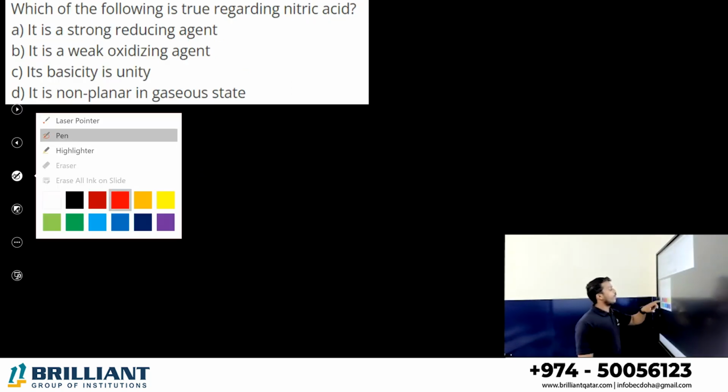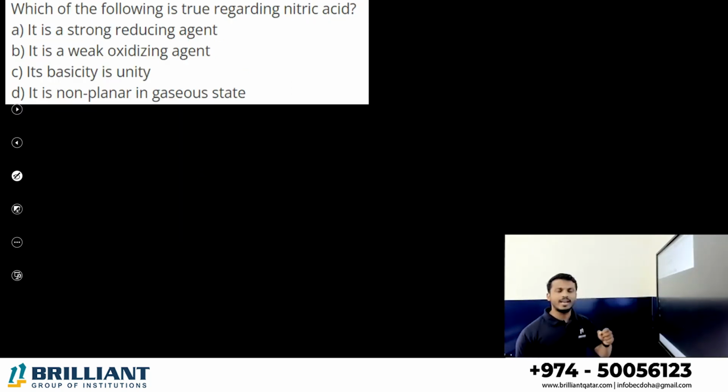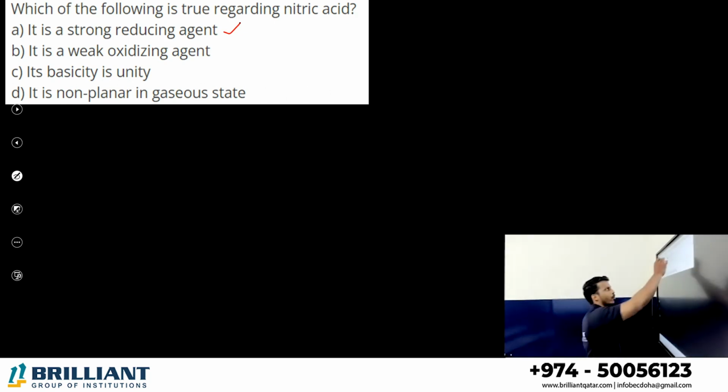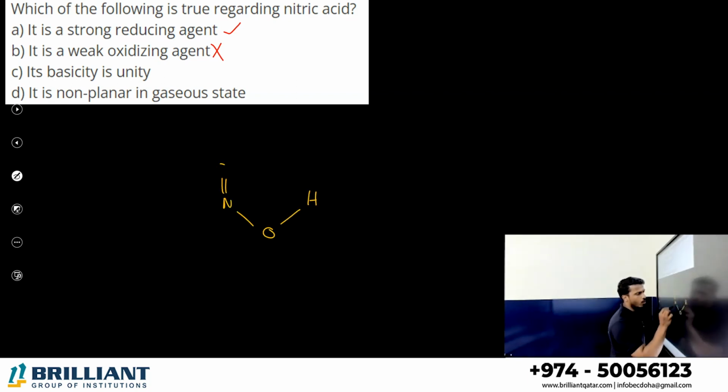Next question. Which of the following is true regarding nitric acid? Nitric acid is a strong reducing agent. Yes? It is a weak oxidizing agent. No. Please note, all of you, nitric acid is a strong oxidizing and reducing agent. Its basicity is unity. What is meant by the basicity of an acid? We discussed the structure of nitric acid now: HO, N double bond O, O.